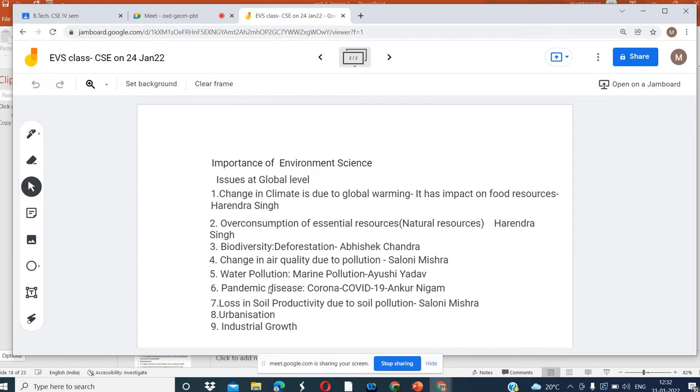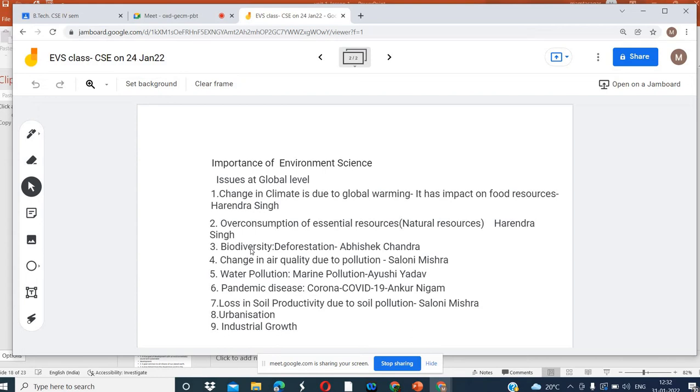These are the different issues that we have discussed. Biodiversity is also getting affected by deforestation, so there is a loss of biodiversity. If there is no forest, there will be no different kinds of animals. We cannot expect to see the lion in the forest if there is no forest. We can't expect to see the fox and lion on plain ground. In the grassland, we will hardly find the lion, fox and other kinds of animals that we easily find in the forest.